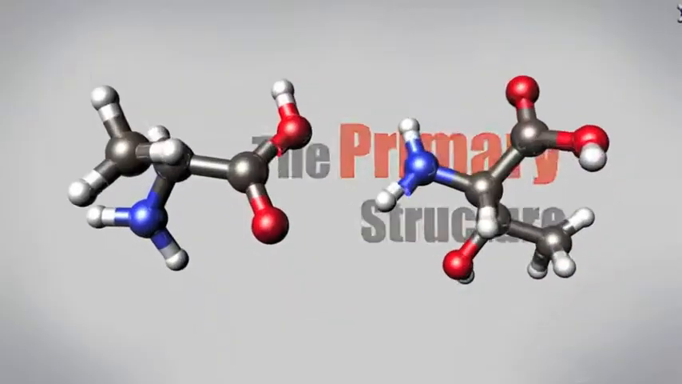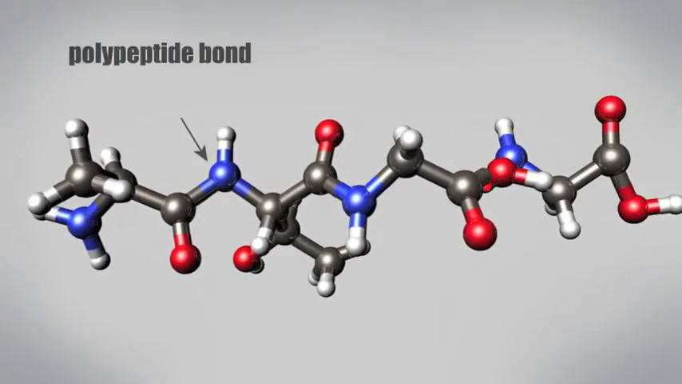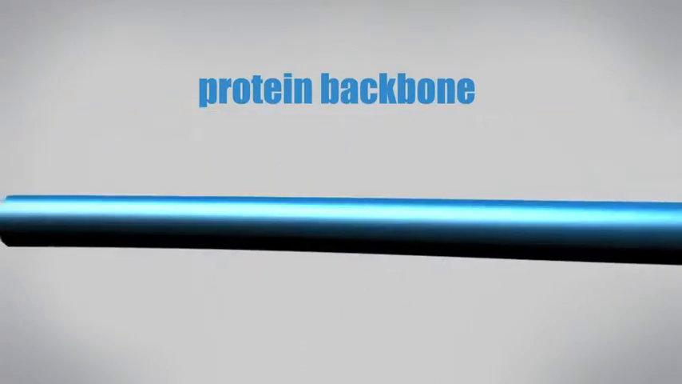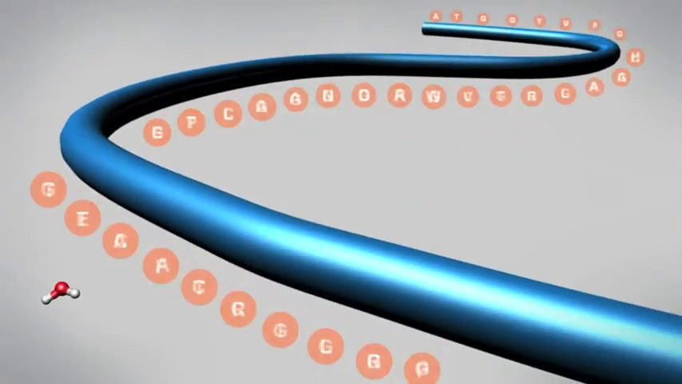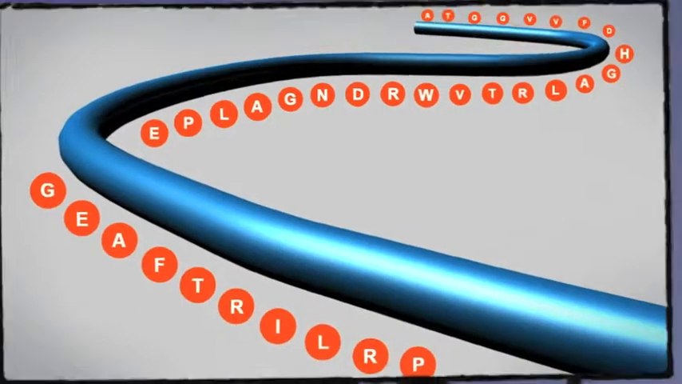The primary structure of a protein is a particular sequence of amino acids held together by peptide bonds, which link an amino group and a carboxyl group. Specific amino acid sequences give proteins their distinct shapes and chemical characteristics.